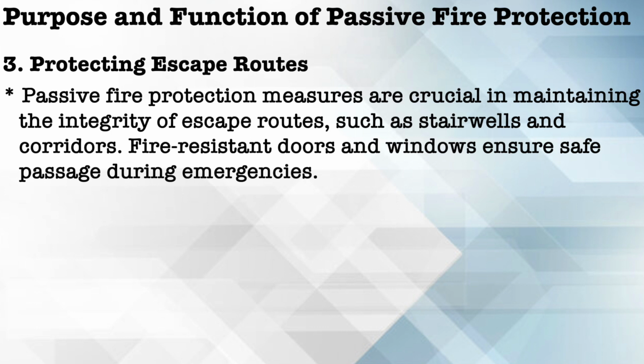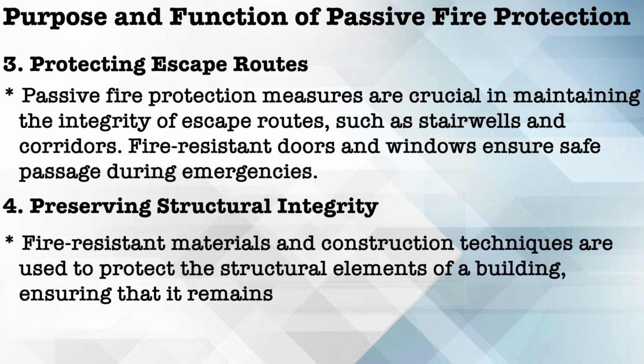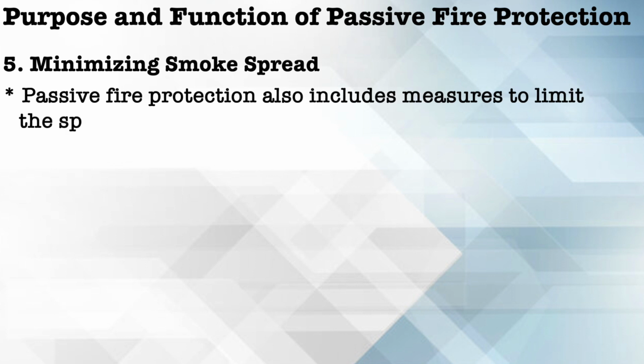Another function is preserving the structural integrity. The fire resistance material and construction technique are used to protect the structural element of building and ensuring that it remains stable during a fire. Another function is minimizing the smoke spread. Passive fire protection also includes measures to limit the spread of the smoke. This is critical because smoke inhalation is a leading cause of fire related death.